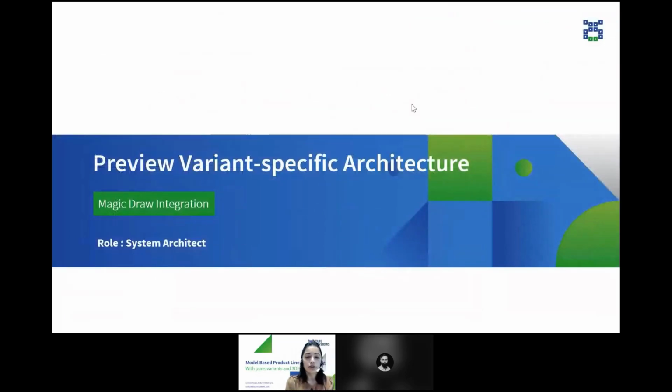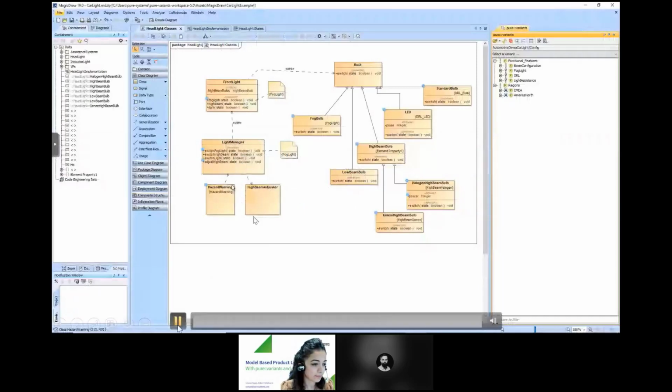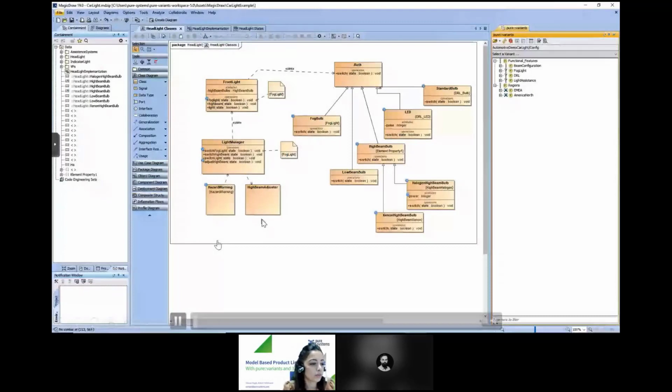So far we've added the different variation points. Now let's have a look at what kind of results you can expect when you do the transformation. For that, we will have a look at previewing the variant specific architecture. As I said, we've set all the variation points, that is, the element property, primitive property, and the existence property. And now we want to have a preview of it to know what kind of results we can expect.